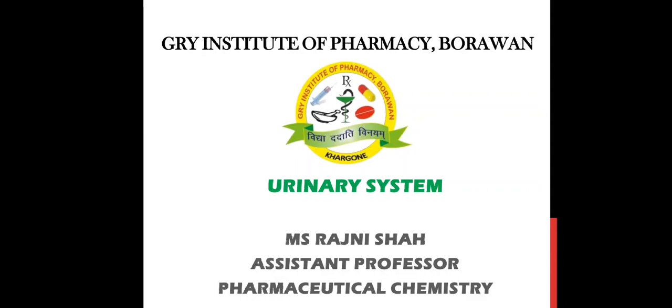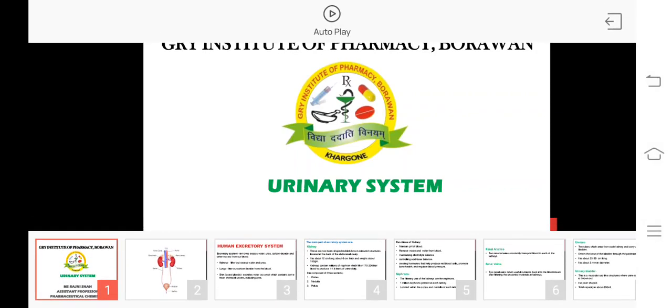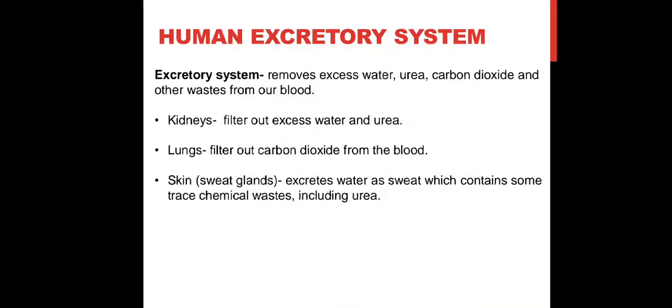So today we are going to study about the urinary system or excretory system. What is the excretory system? It removes waste from our body. It removes excess water, urea, carbon dioxide, or any other waste which is not useful for our body. Those things will be removed from our blood by parts like the kidneys.